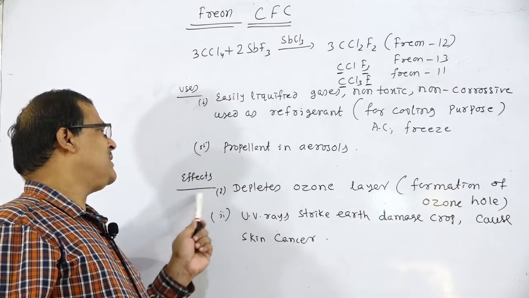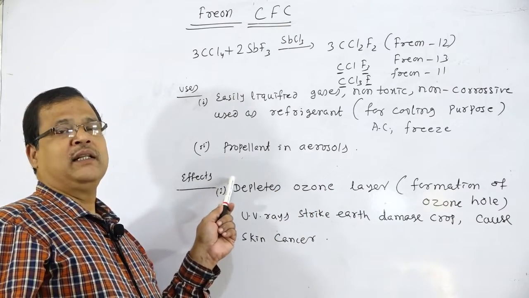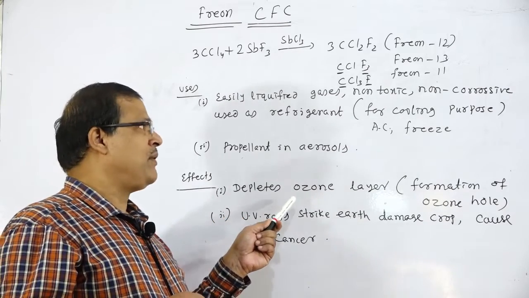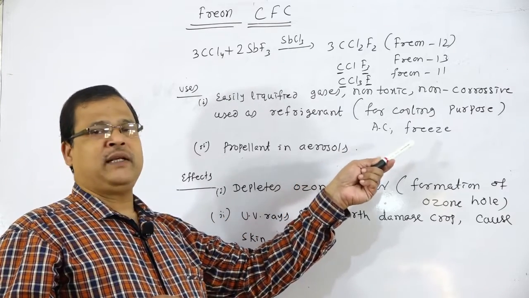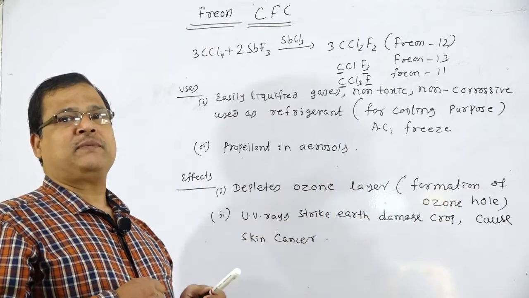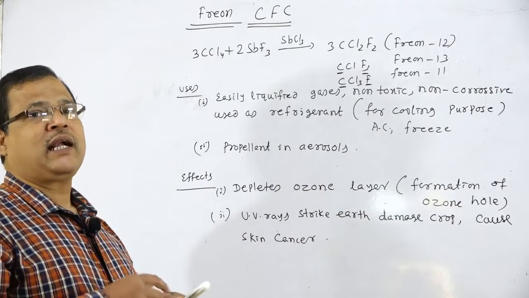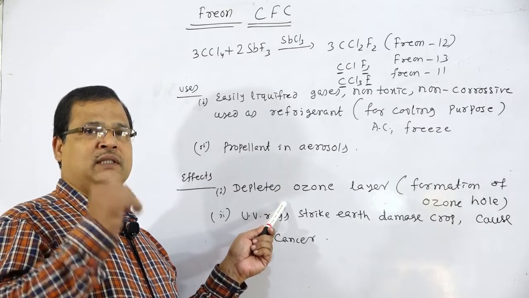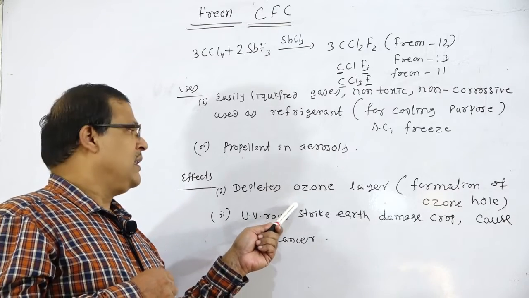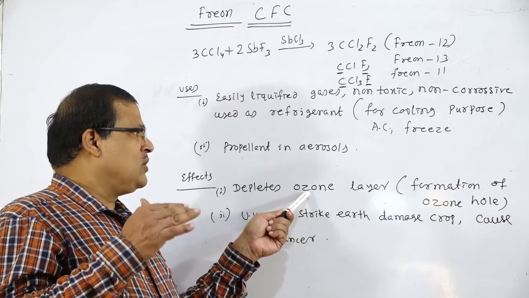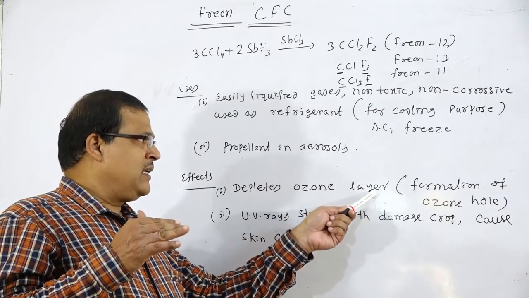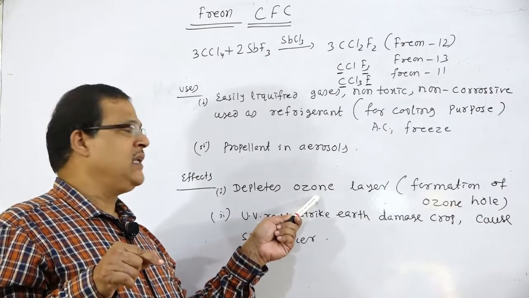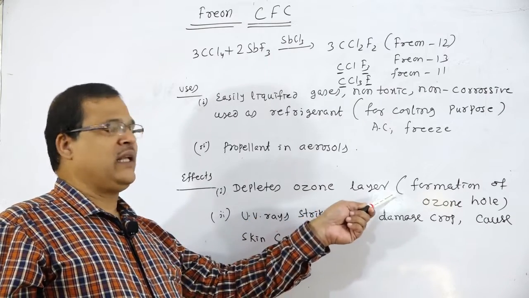Then what are the effects of this CFC? The chlorofluorocarbon, which has been used for cooling purpose in AC or fridge, may escape to the atmosphere. During escape, it reacts with sunlight, and the ozone layer reacts with these gaseous materials, which produces free radicals that corrode the ozone layer.